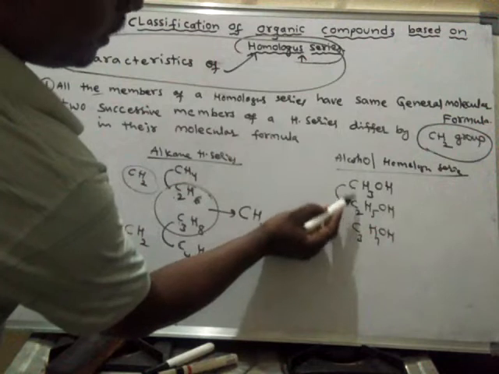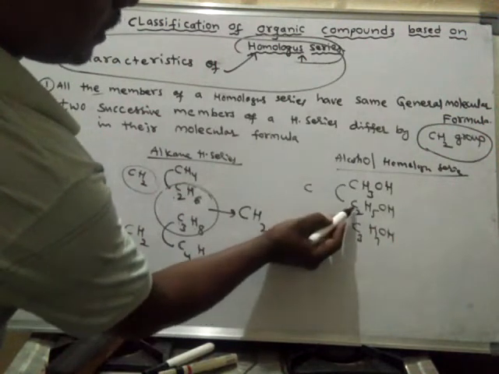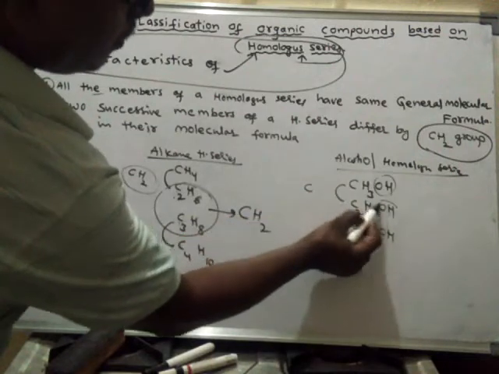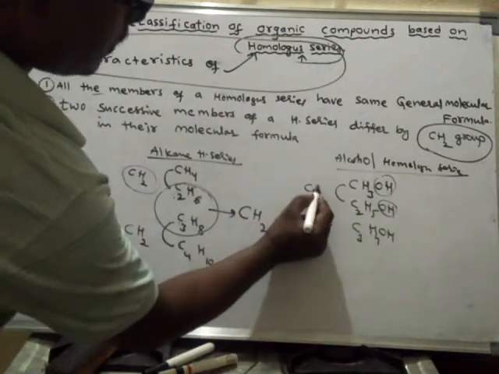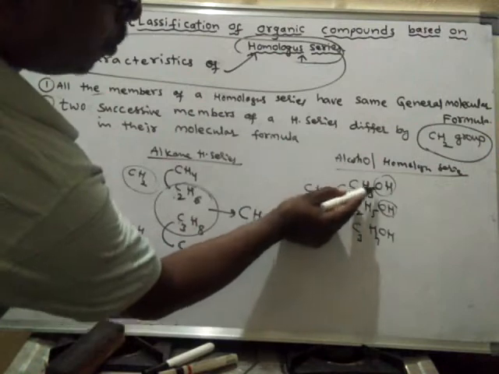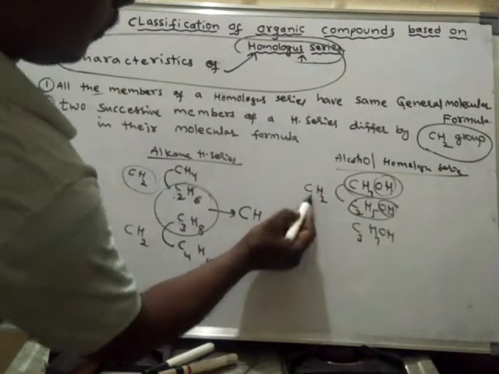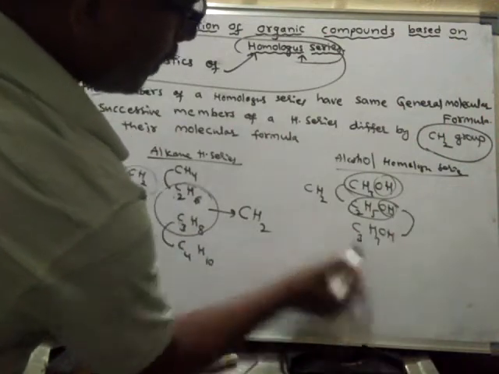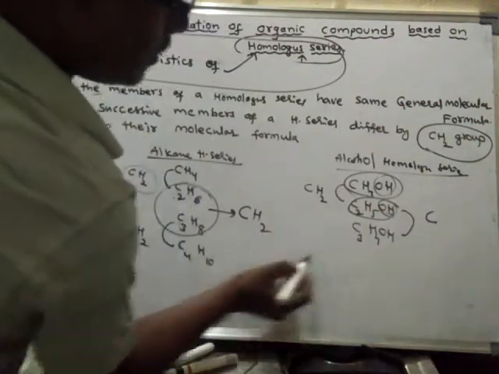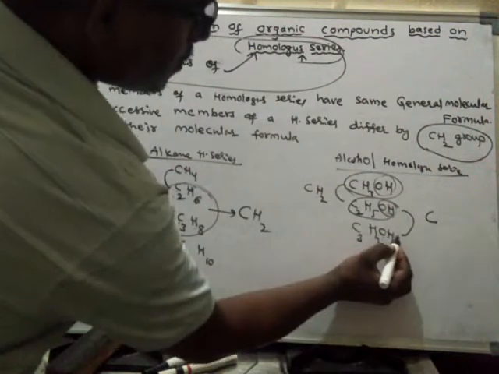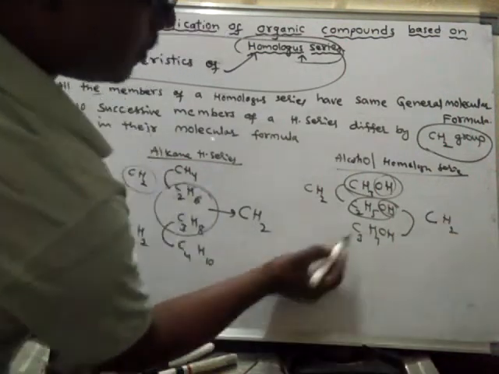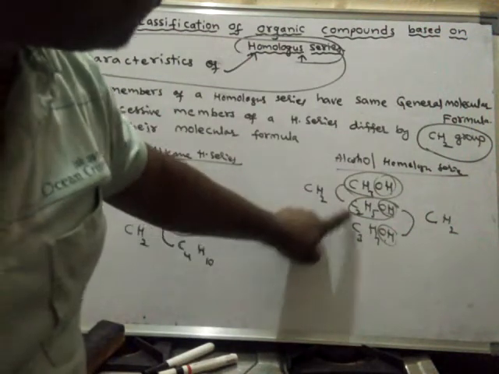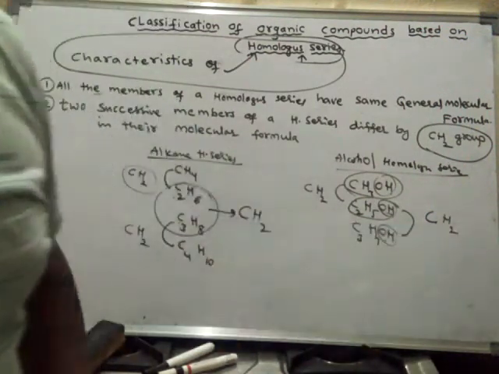Two carbons are there, so one carbon is in excess. How many hydrogens? OH is common, so here two hydrogens are in excess. That means this one and this one differ by a CH2 group. Now compare these two. One carbon is in excess and two hydrogens are in excess, and both have the same OH group. That means these two successive members also differ by a CH2 group.